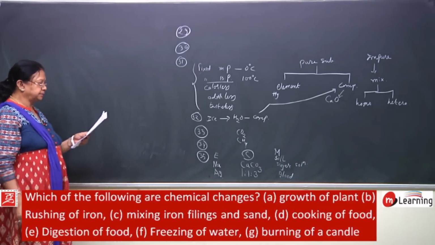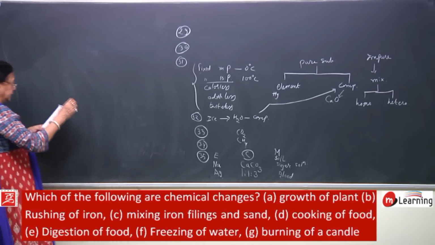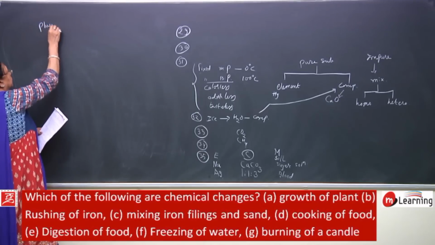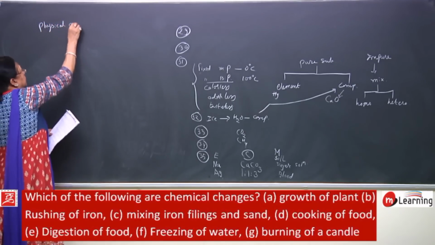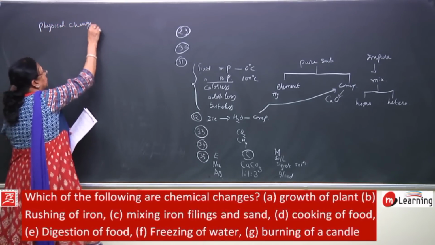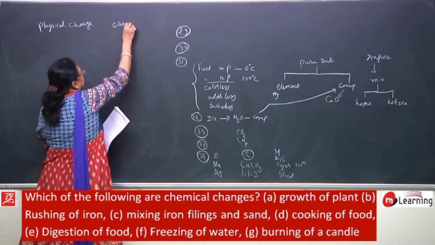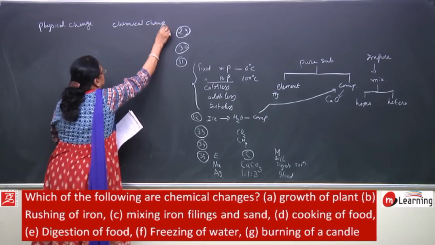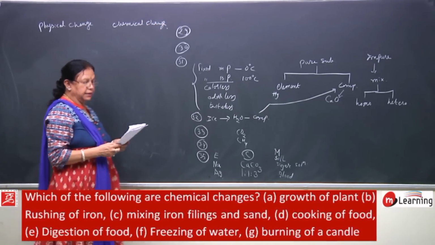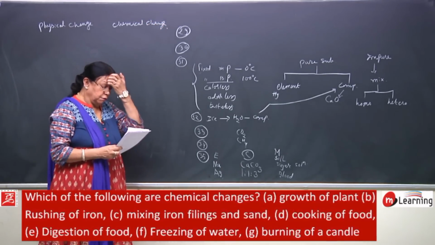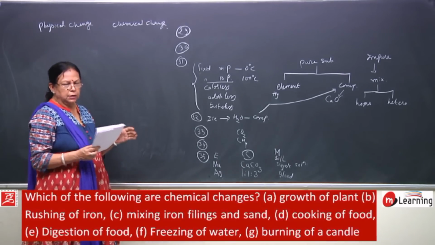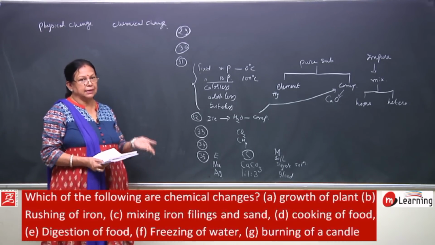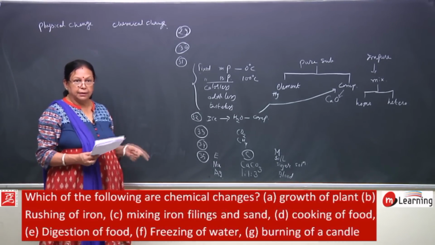So, here you have to find out which ones are physical change and which ones are chemical change. First one given is growth of plant. Growth of plant: of course, when the plant grows, its size increases, that is, its physical form changes, but